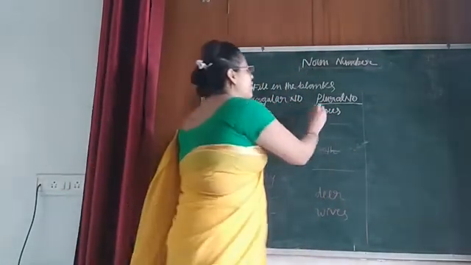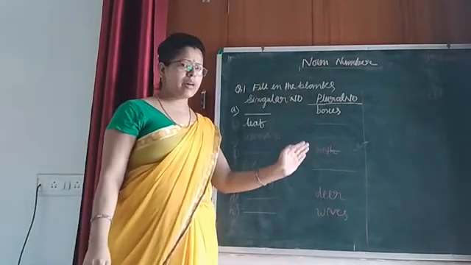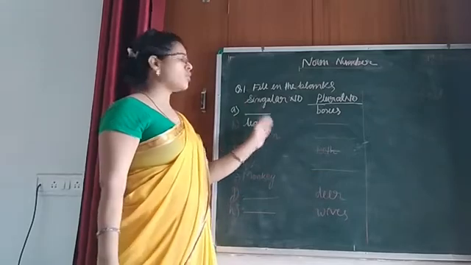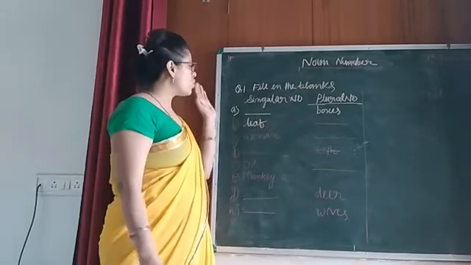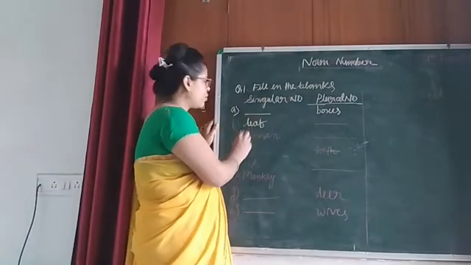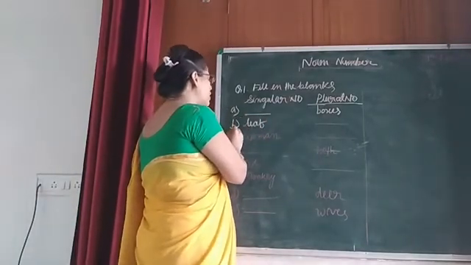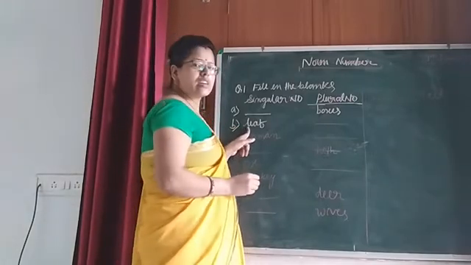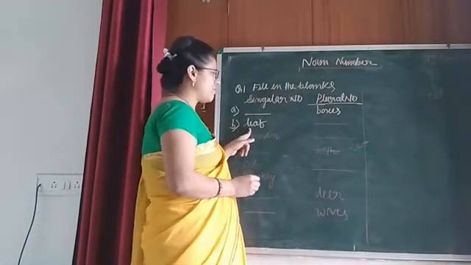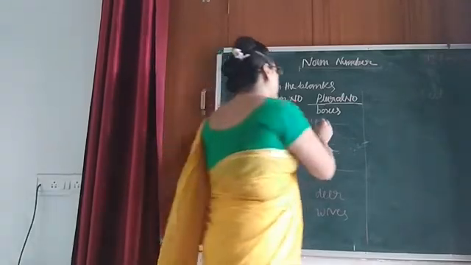Now the question is very clear to you. You have been given the plural form, boxes. Now you have to write the singular form of boxes. So whatever your answer is, you have to write it here. Now come to the next one, that is B. In question B, I have written in singular number leaf. You have to write the plural form of leaf.